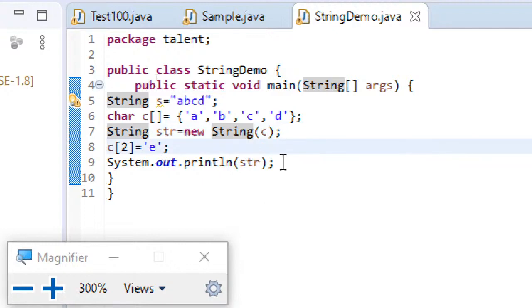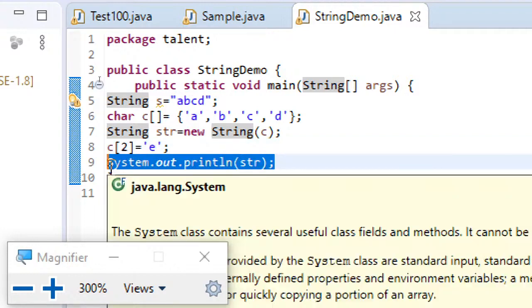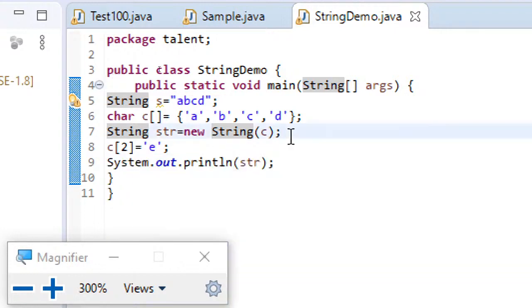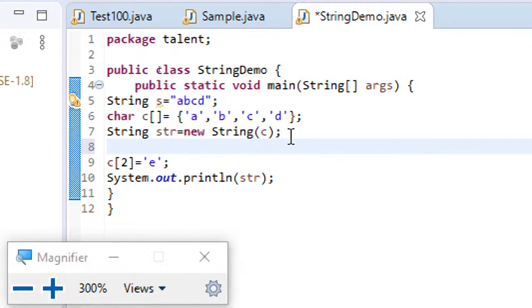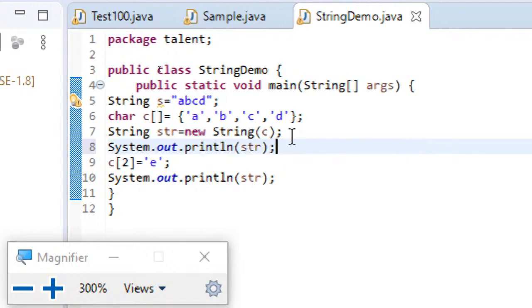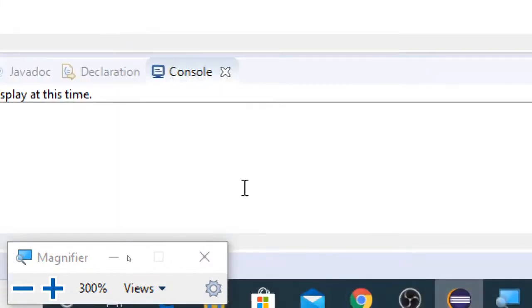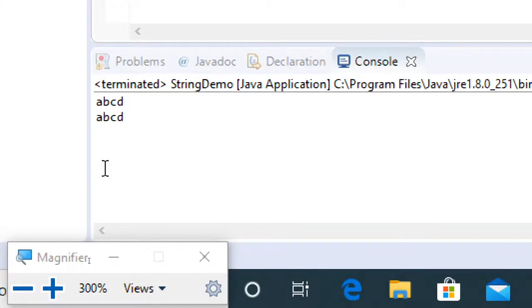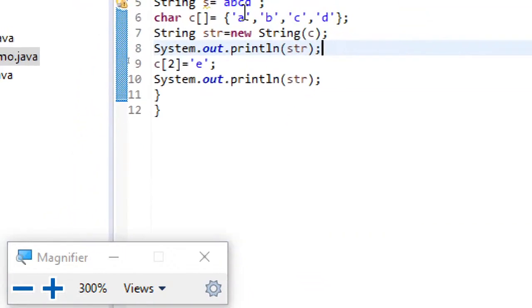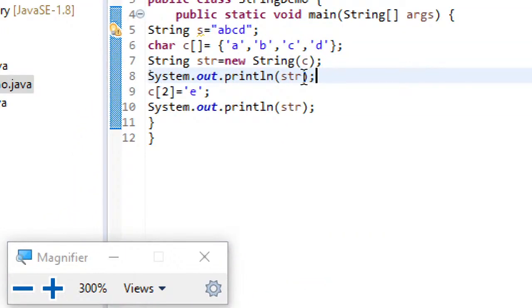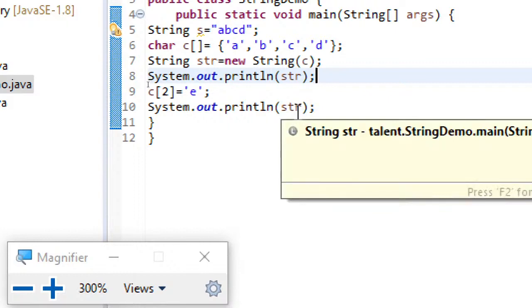But if you observe, even after that, you can see the same output. The reason is, even though you make any changes to the original one through which you created the string, it still doesn't affect it, because strings are immutable. This is the point to be noted here.